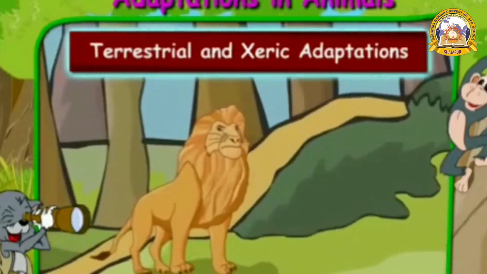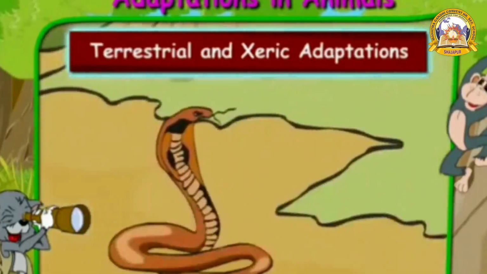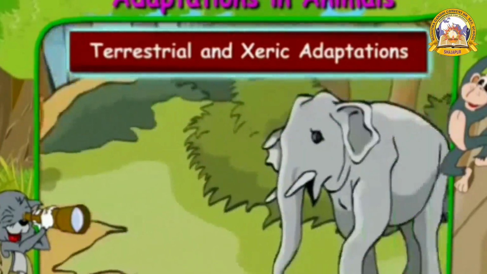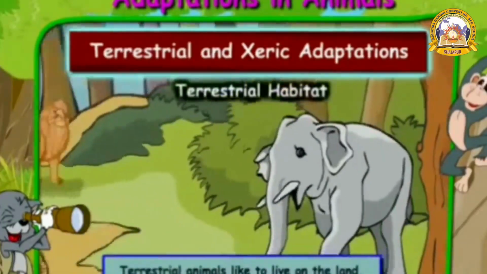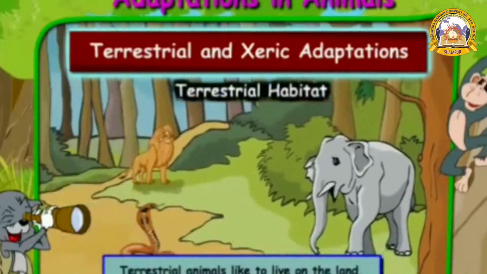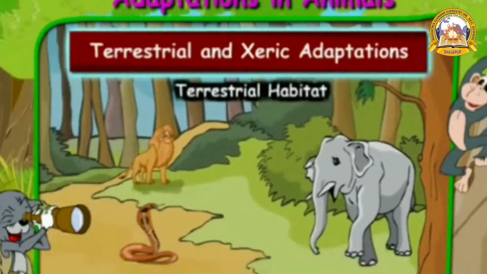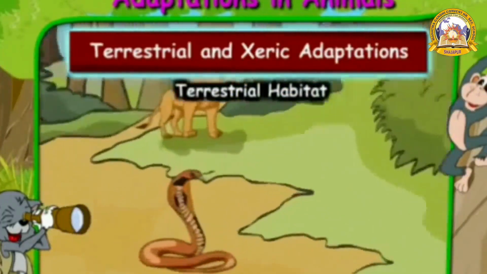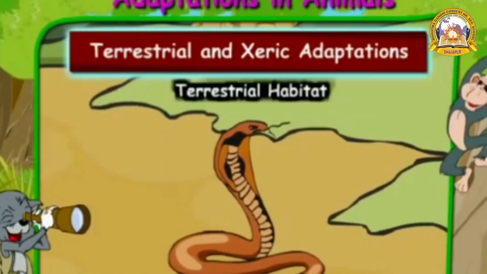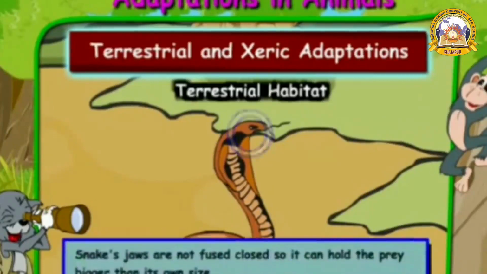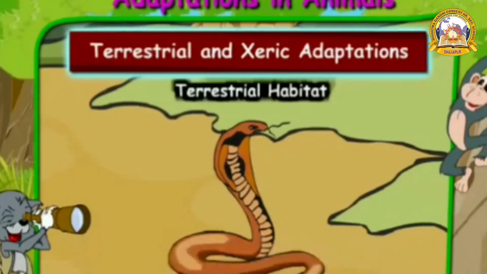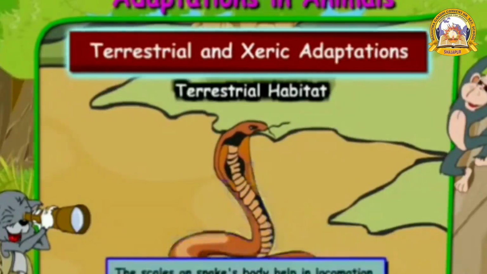Animals like lion, snake, and elephant are terrestrial animals because they live on land. The snakes show adaptation to their environment in various ways. Their jaws are not closely fused so that they can hold prey bigger than their own size. The scales on their body assist them in locomotion.